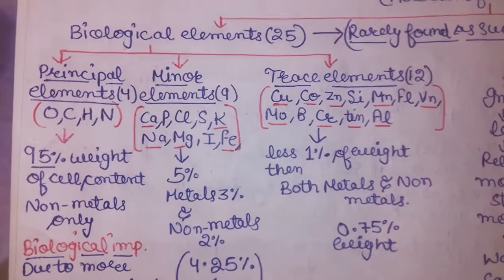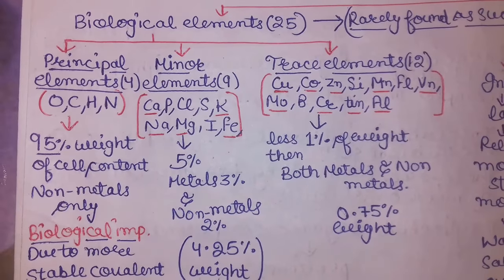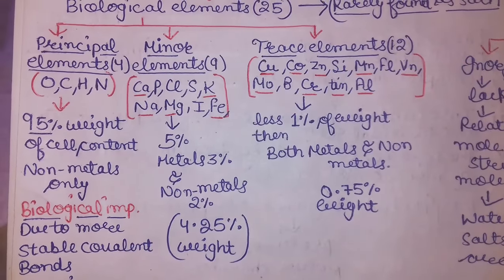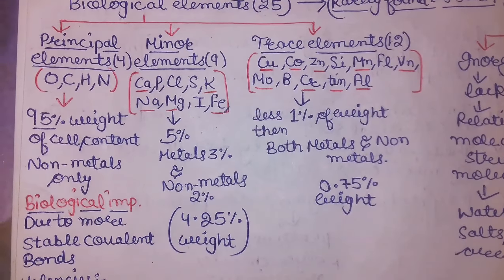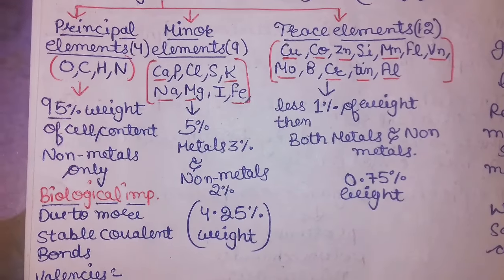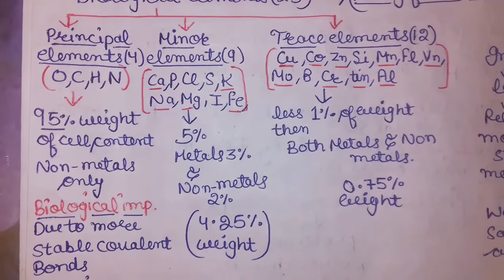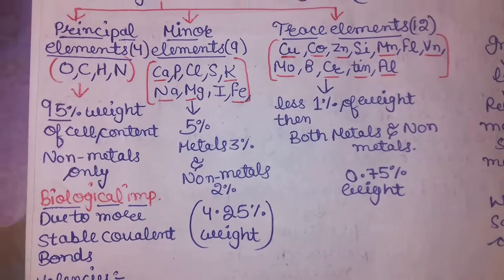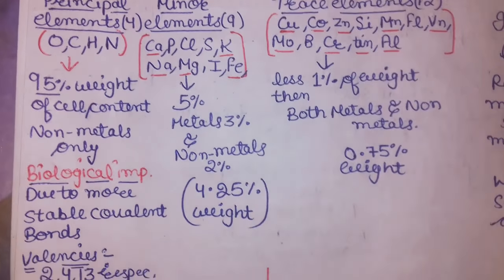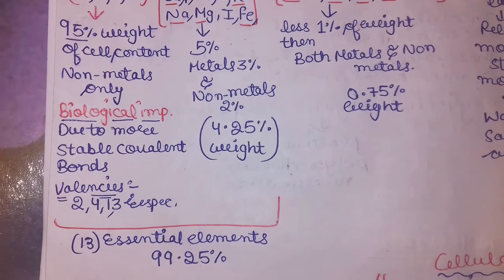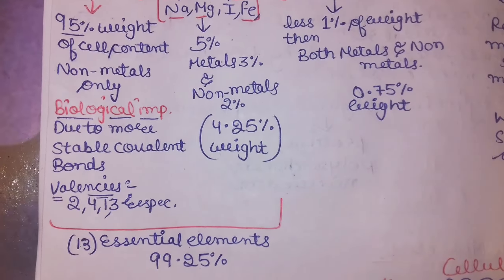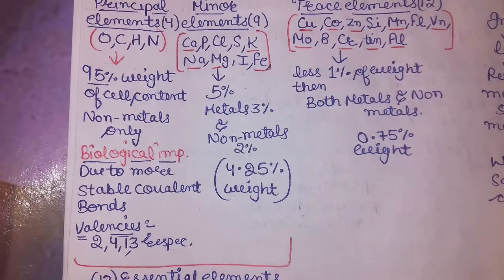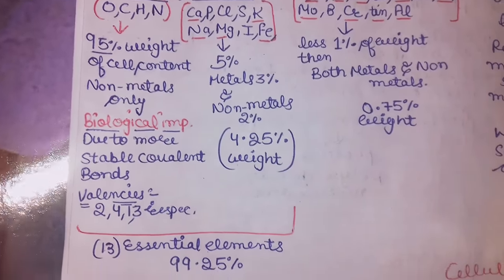You should know that biological elements are 25 and these can be divided into principal elements, minor elements and trace elements. So the principal elements are 4, CHON, which you can see: oxygen, carbon, hydrogen, nitrogen, which contain 95% of the cell content weight, and these include non-metals only. Their biological importance is due to the covalent bonds which they form due to their valencies, which is 2, 4, 1, 3 respectively for oxygen, carbon, hydrogen and nitrogen.